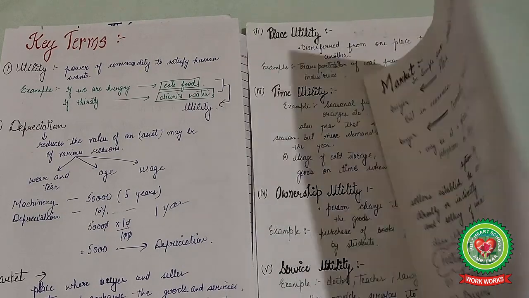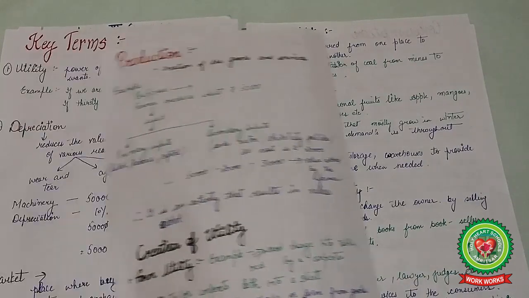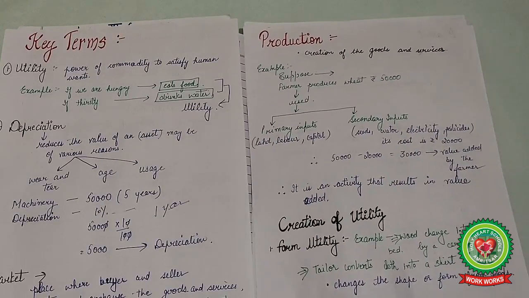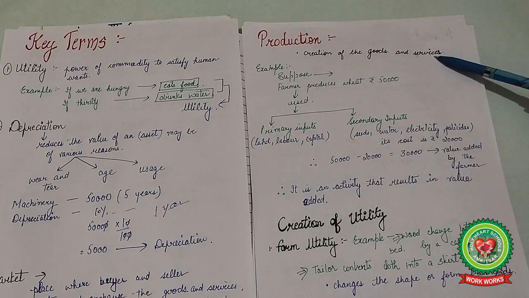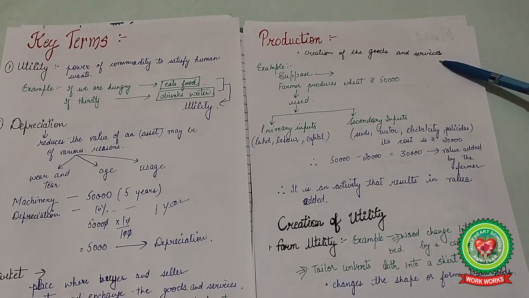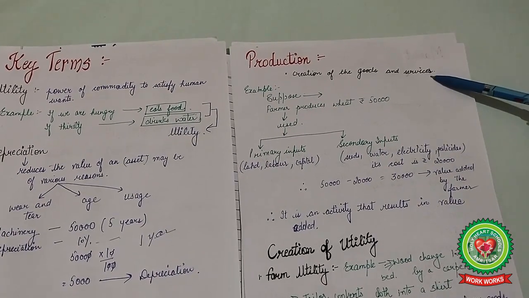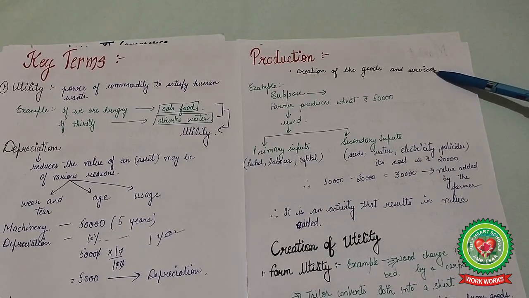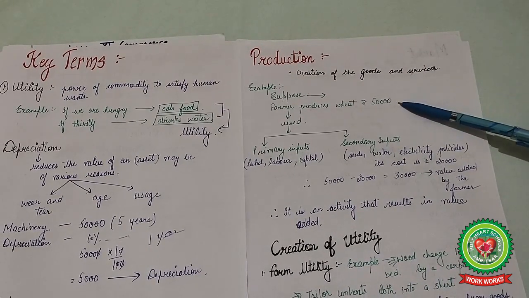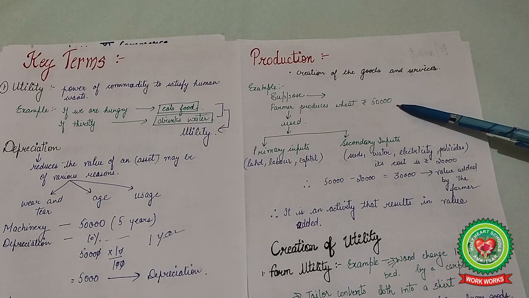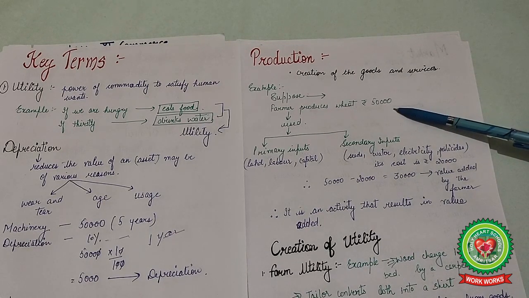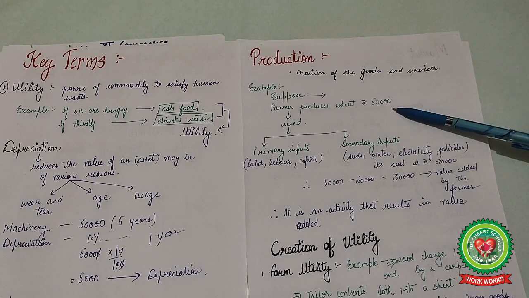Next our key term is production. Production means producing the goods or creation of the goods and the services. Suppose a farmer produces wheat worth rupees 50,000. So that wheat is the production for him. Clear?